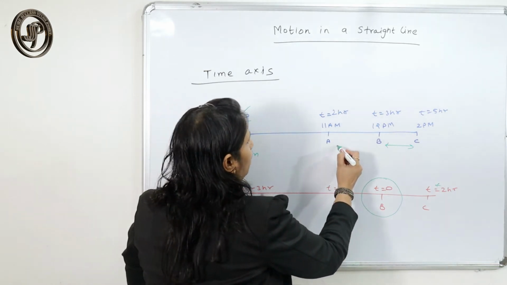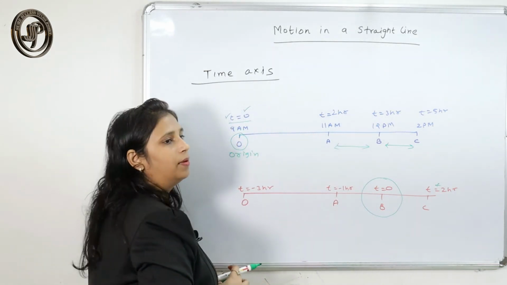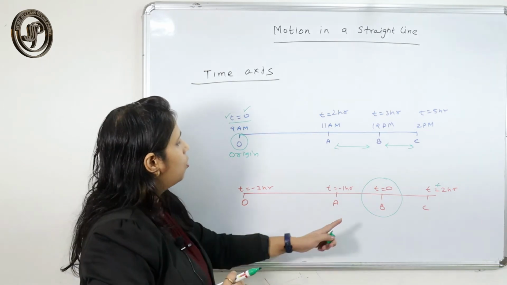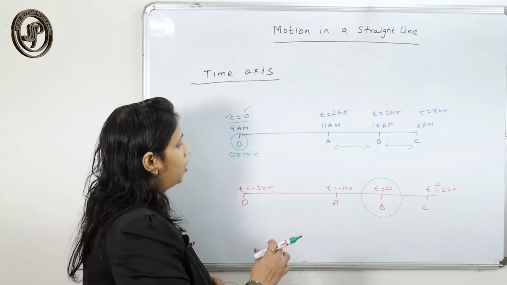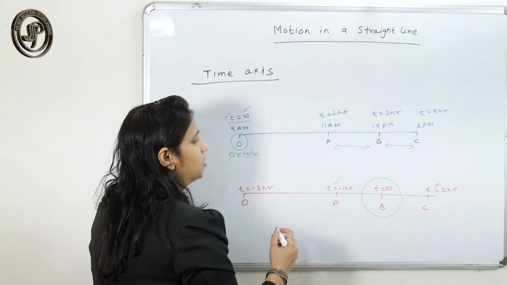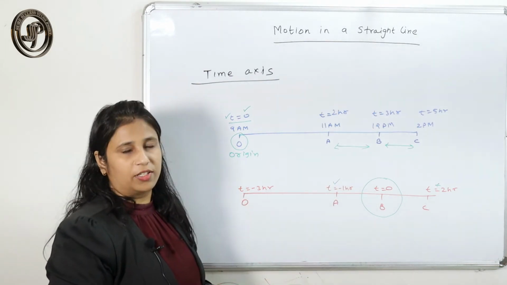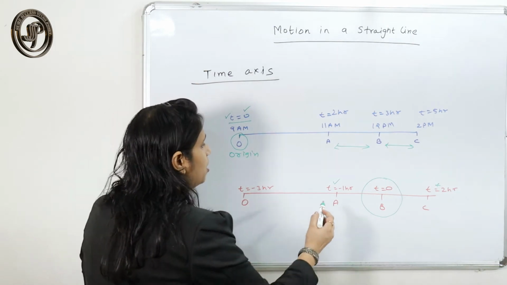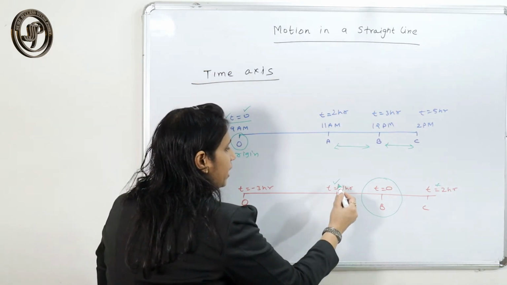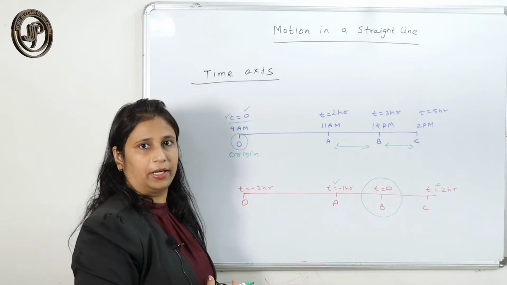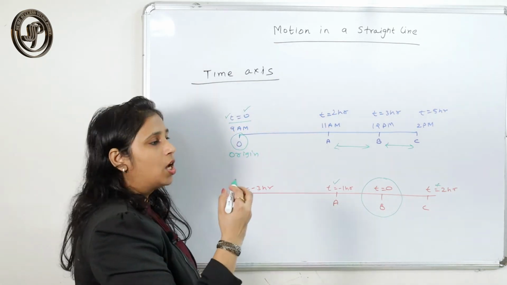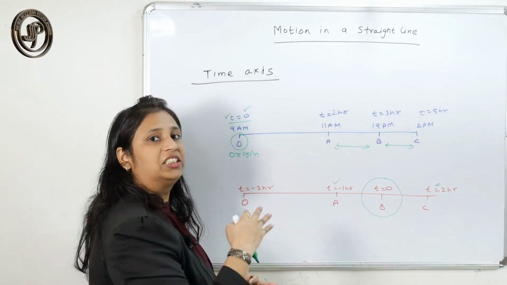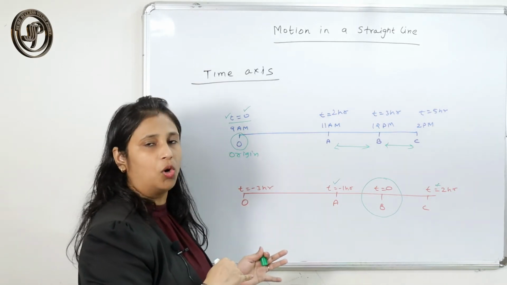And what is the time gap between A and B? Which is 1 hour. So I will take it as 1 hour, but I will take minus 1 because this time is taken on the left side of the origin. This negative sign doesn't mean that time is negative. It only means that we are considering that point on the left side of the origin.